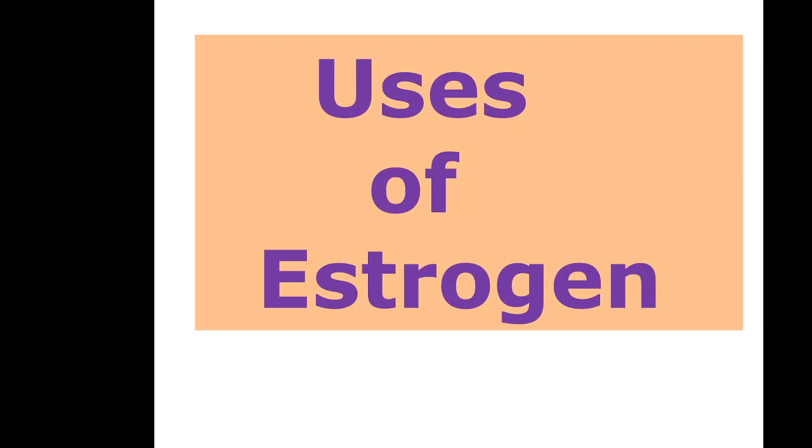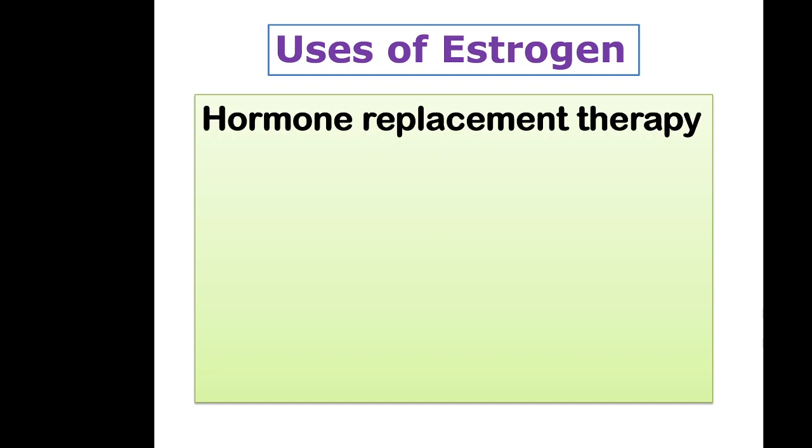Now the important part, uses of estrogens. When should we give estrogen, or in which conditions will we require estrogen? Basically when there is no estrogen, and that condition happens in menopause. In menopause, ovaries have stopped working, so there will be lack of estrogen and progesterone. So estrogen and progesterone are given in menopause, and that is known as hormone replacement therapy, HRT.